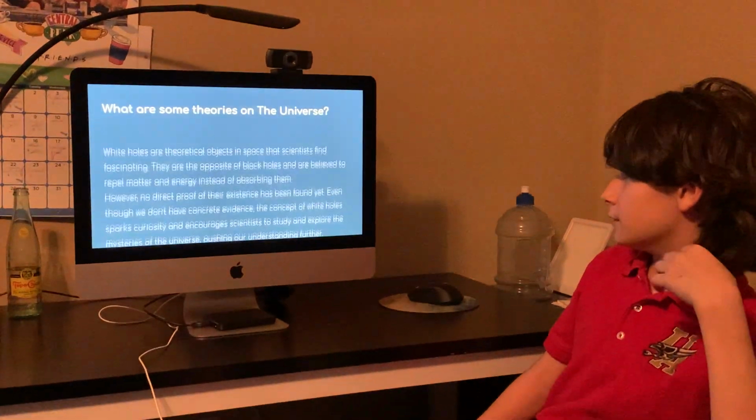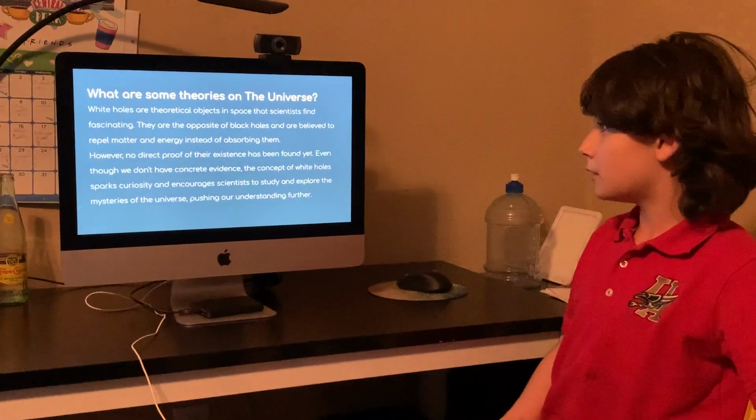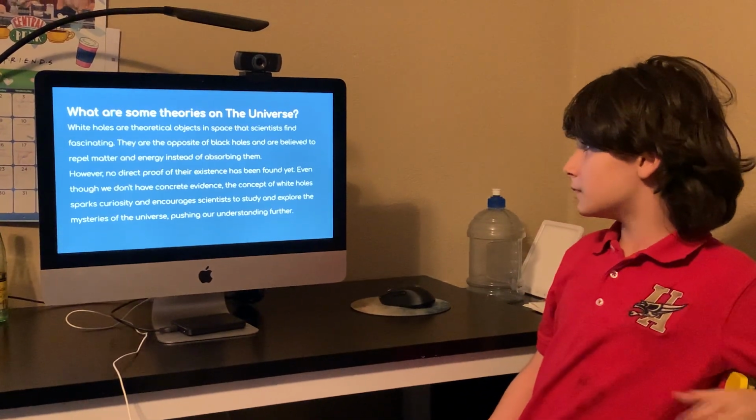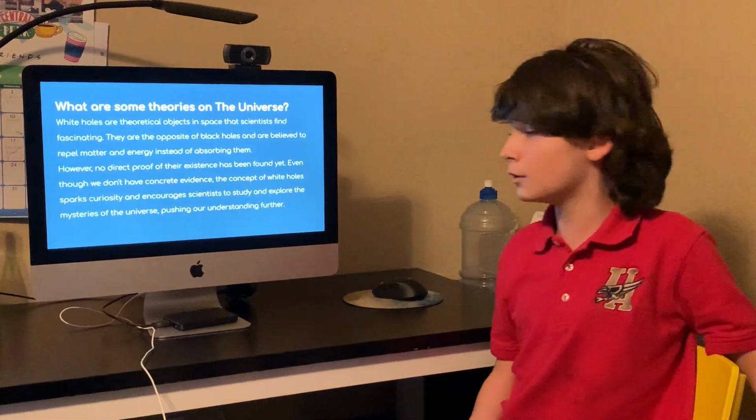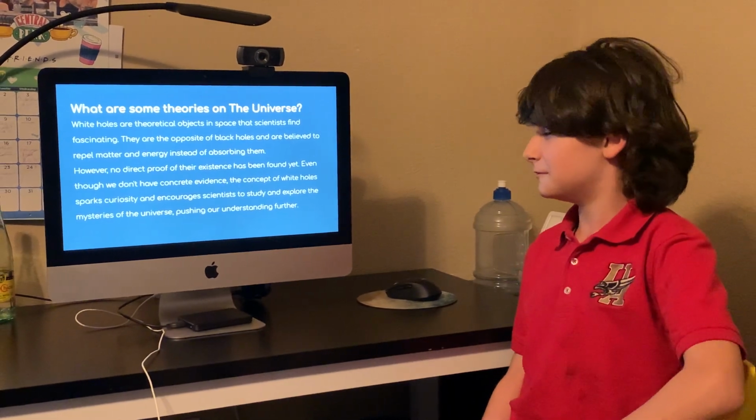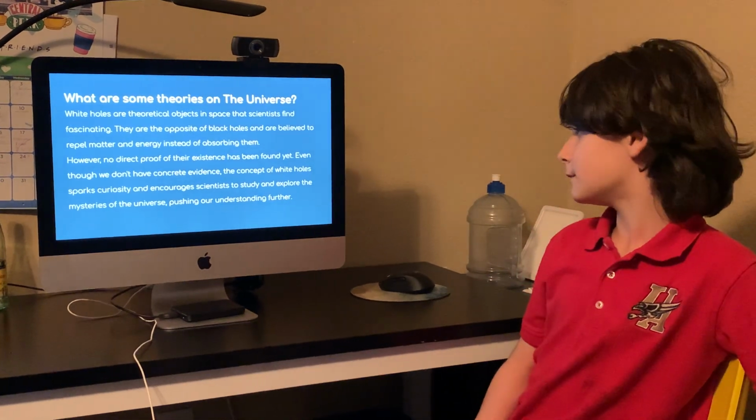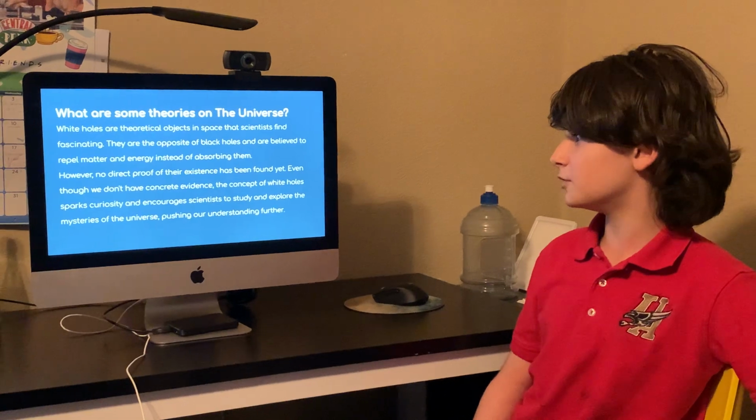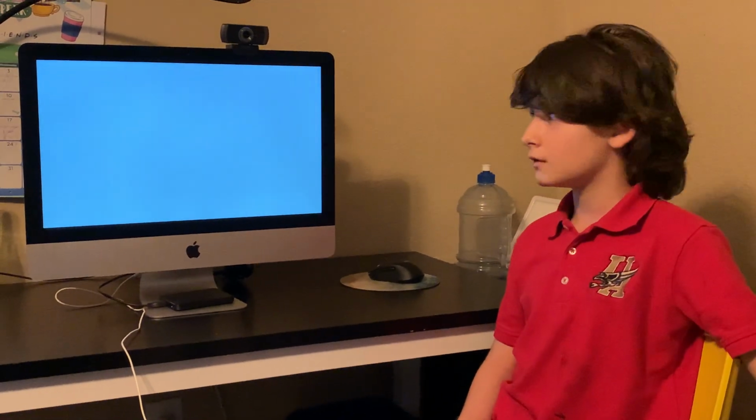What are some theories on the universe? White holes are theoretical objects in space that scientists find fascinating. They are the opposite of black holes and are believed to repel matter and energy instead of absorbing it. However, no direct proof of their existence has been found yet. Even though we don't have concrete evidence, the concept of white holes sparks curiosity and encourages scientists to study and explore the mystery of the universe, pushing our understanding even further.